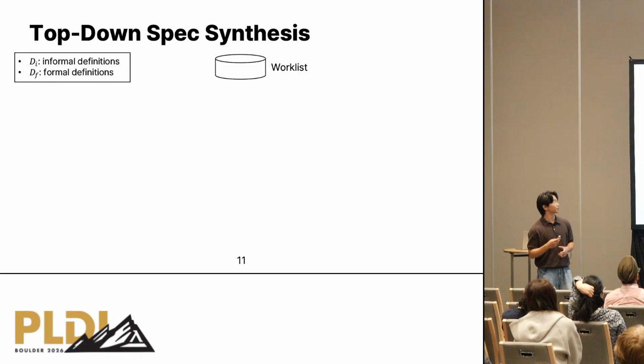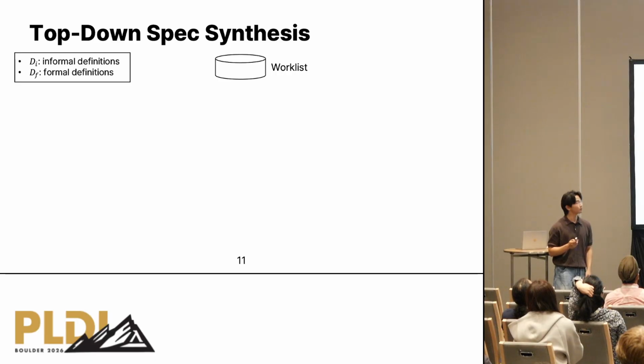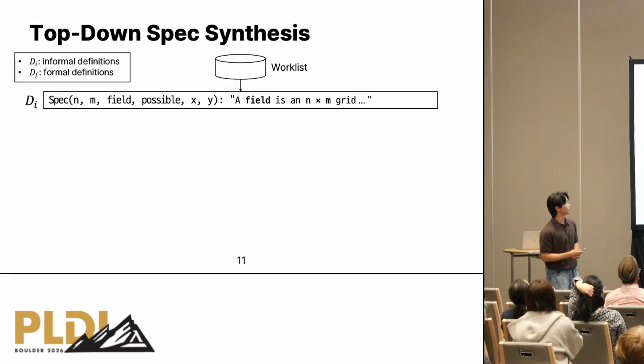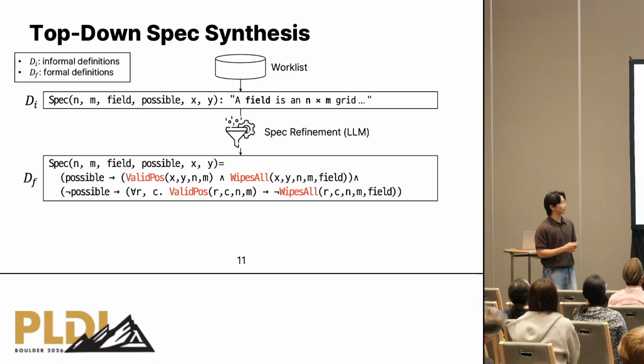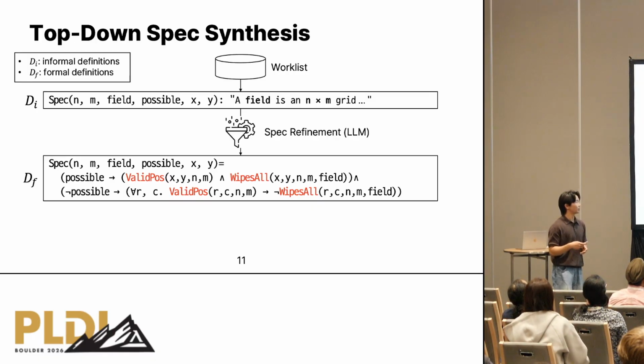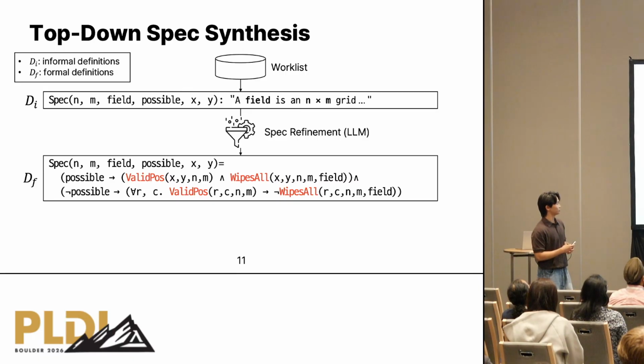Let me introduce top-down spec synthesis first. From the work list, we pop the user intent, exactly the same as the user provided. By using the spec refinement tool, we translate this informally defined definition into a formal definition like this.